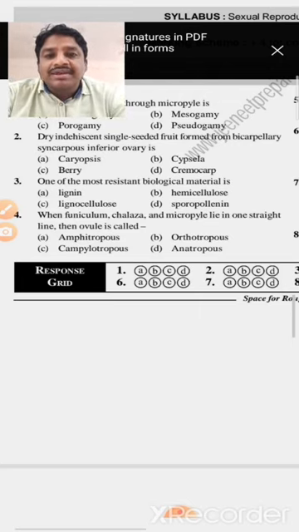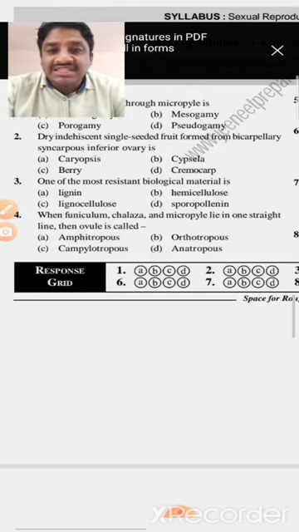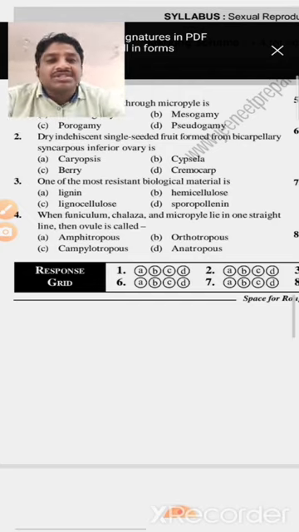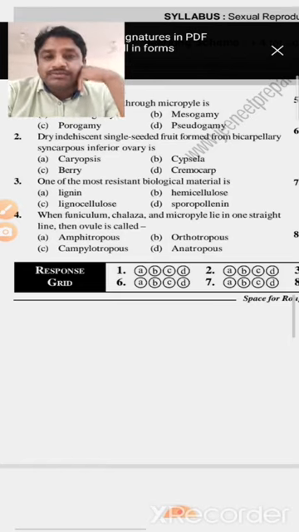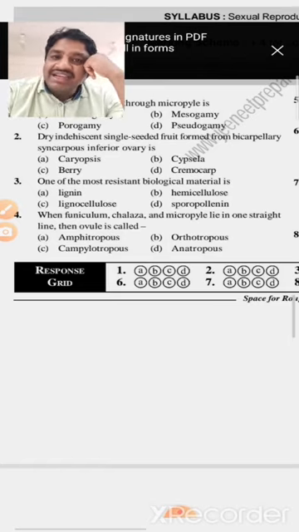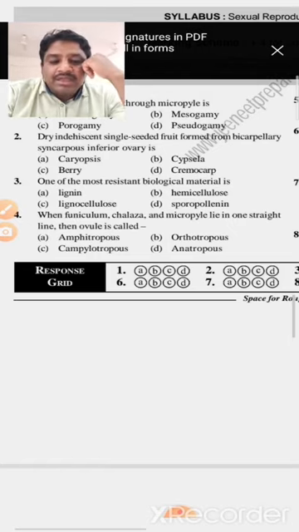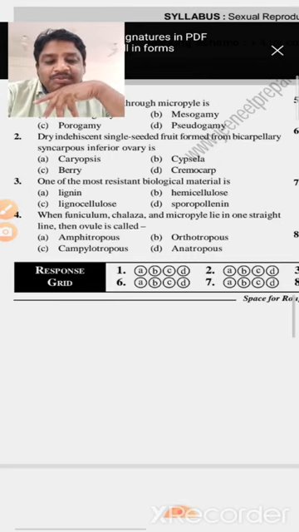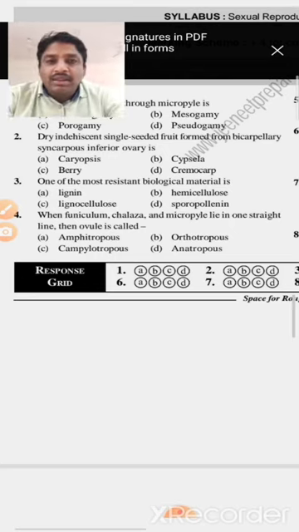Here Caryopsis, Cypsela, berry and cremocarp fruits are given. Here option B, Cypsela, is a dry indehiscent single seeded fruit. Indehiscent means it does not break down. Dry means it is a completely dry fruit, it does not break down, it is very hard in nature. So we call it a Cypsela. This fruit is developed mainly from the pericarp and also the inferior ovary.